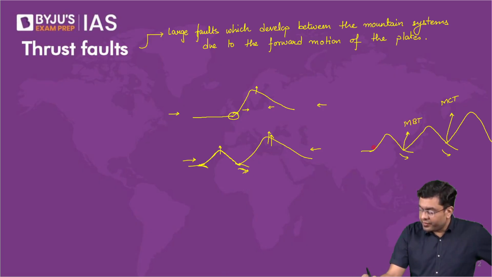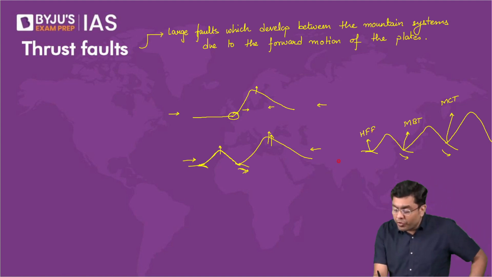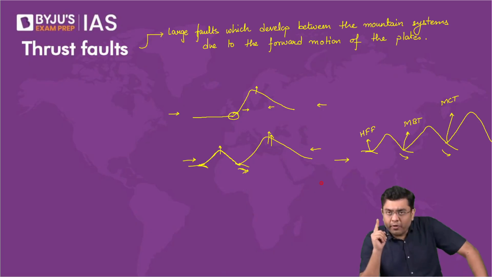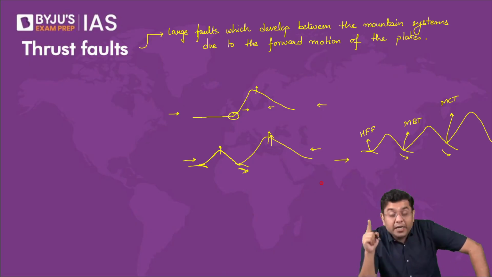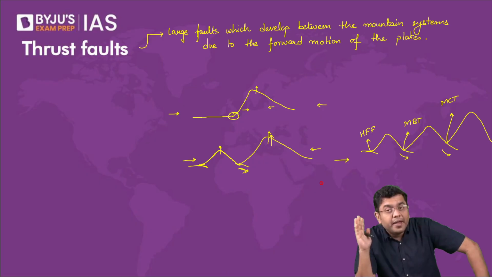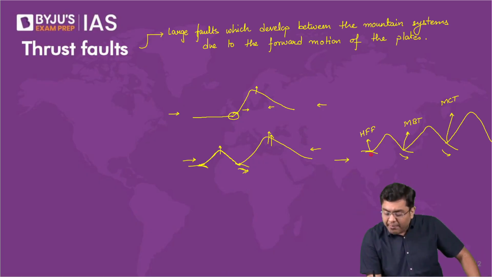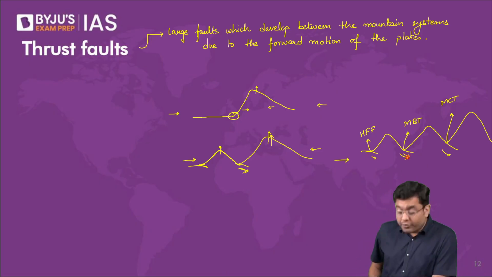And this is the thrust fault which has been created. That is the HFF, or Himalayan Frontal Fault. Now, when the plate movement still continues to happen, what will be the outcome? The height will continue to increase. And wherever this thrust fault is still active, there will be some movement happening across these thrust fault areas as well. So that is a common factor that you will observe.